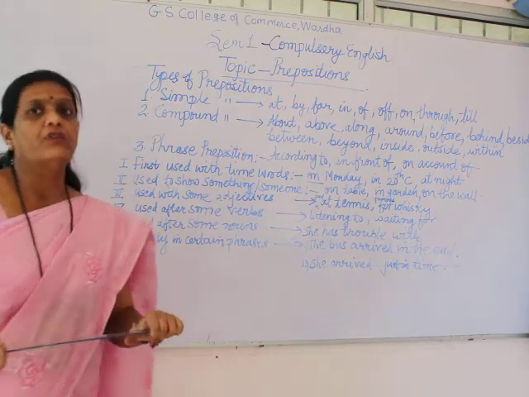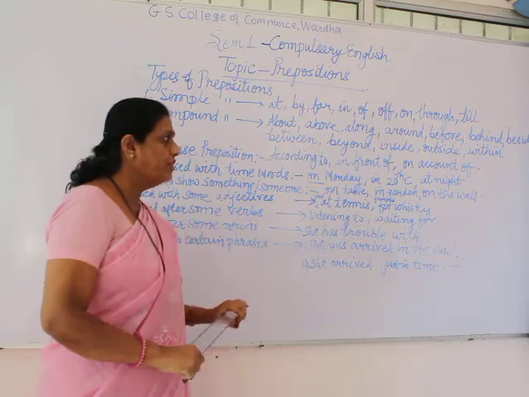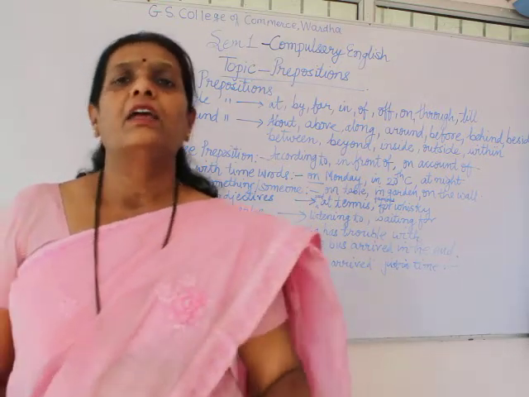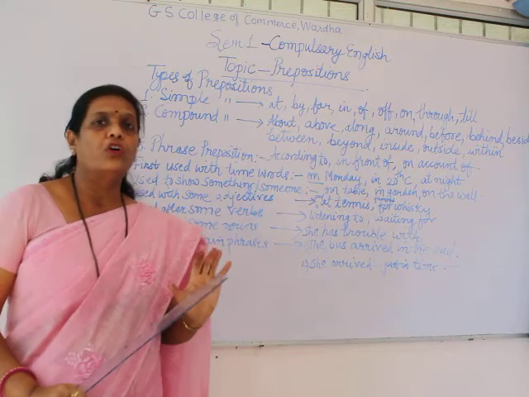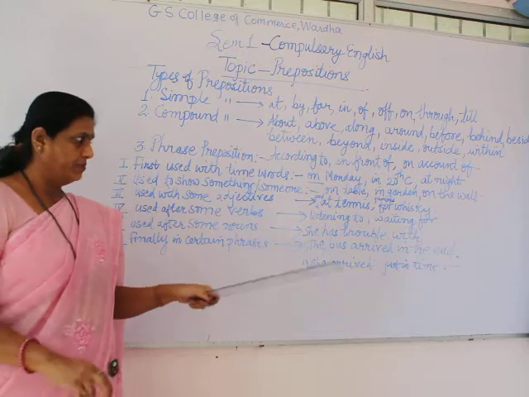Troubled with. Trouble is a noun, and after that you are using a preposition. So we can also say that a preposition is followed after a noun also. Troubled with. He is troubled with his performance.